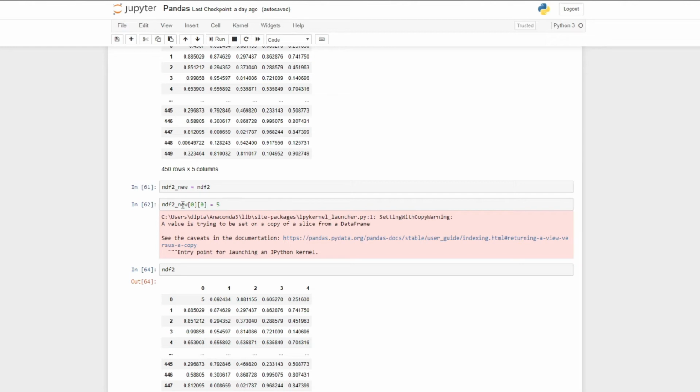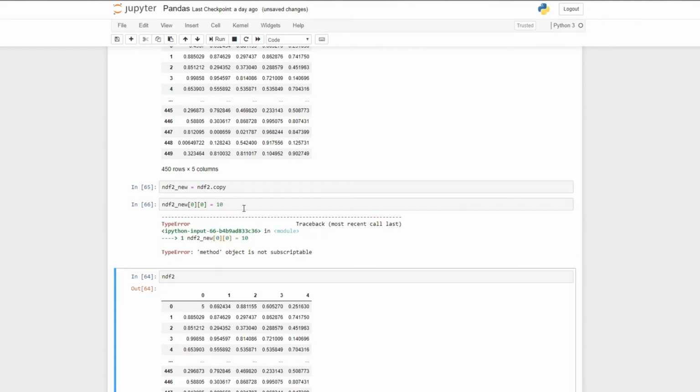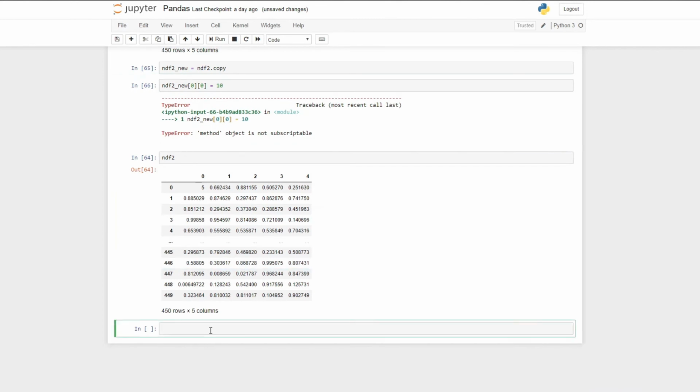To get rid of that, if you want to change only ndf2_new, then we will use the loc method. Before that, if you want to copy properly, you just need to write .copy, and that's it. And if I now change it with 10, there is a type error. See, now we are getting this error. That is because you can't change it in this way now, so you have to use this loc method.